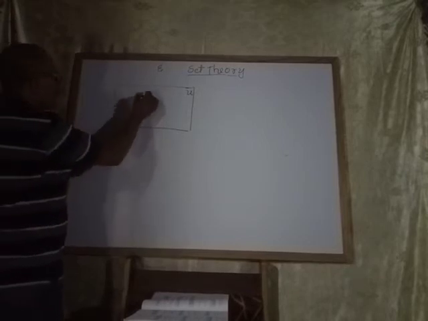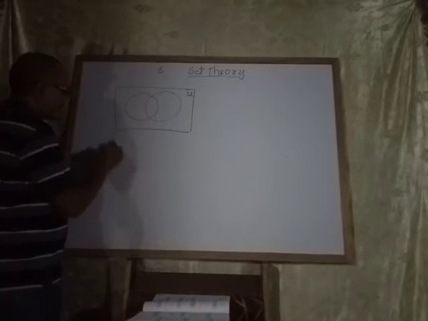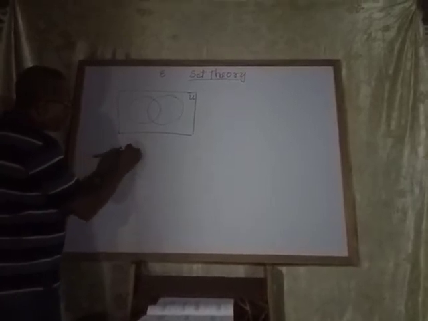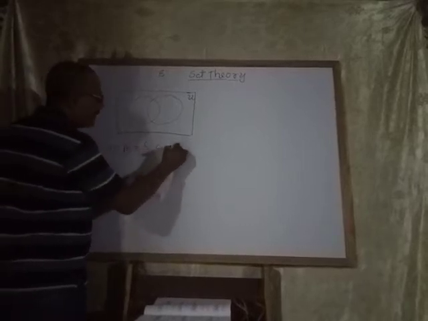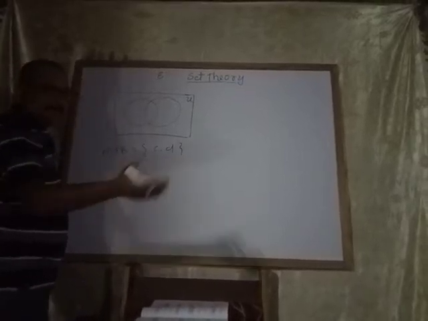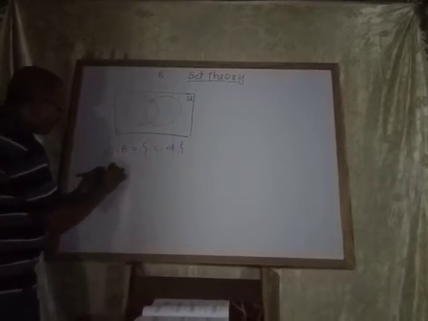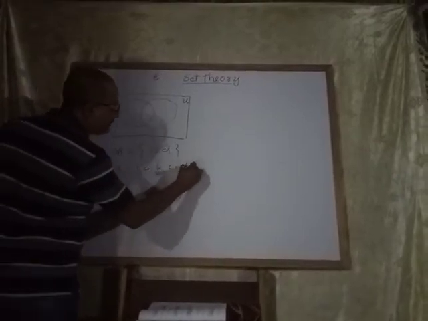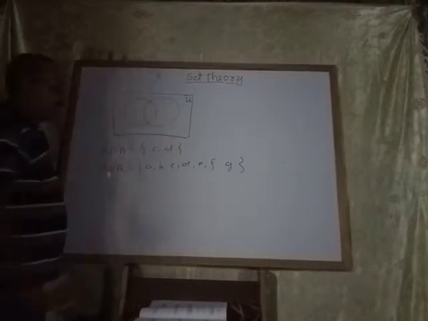Suppose set A and set B. See that in A intersection B, in both sets, only two elements are common, which I have written: C and D. And A union B, I have written A, B, C, D, E, F, G, up to that.